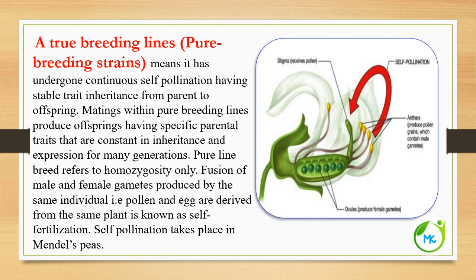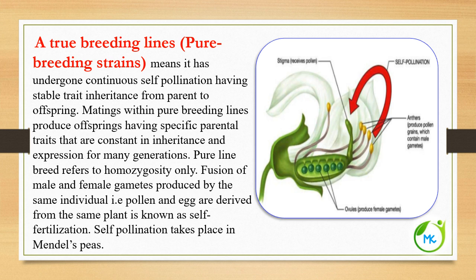As I already told you, I will tell you what a true breeding line or pure breeding strain is. A true breeding line or a pure breeding strain means that it has undergone continuous self-pollination, having stable trait inheritance from parent to offspring. That is, the matings within the pure breeding lines produce offspring having specific parental traits that are constant in inheritance and expression for many generations. So pure line breed refers to homozygous condition only.